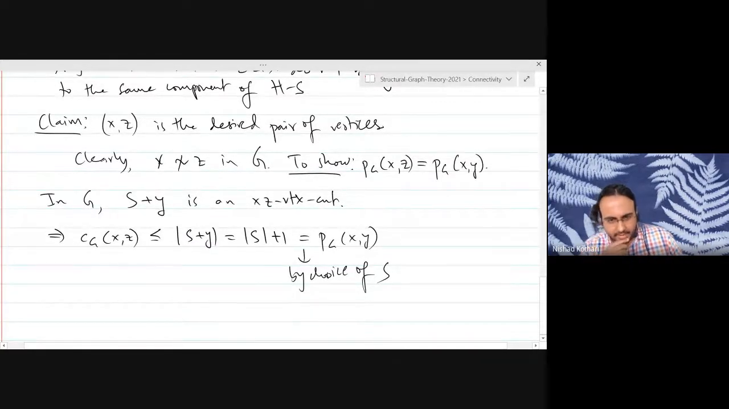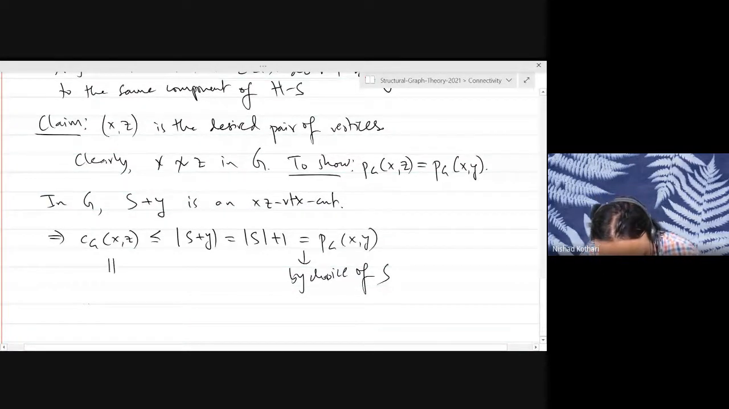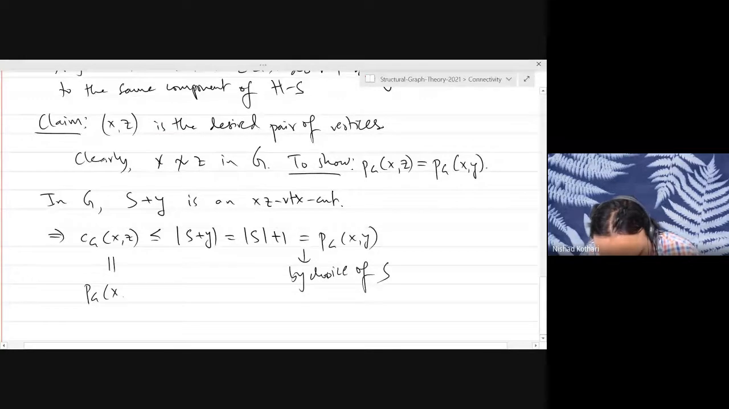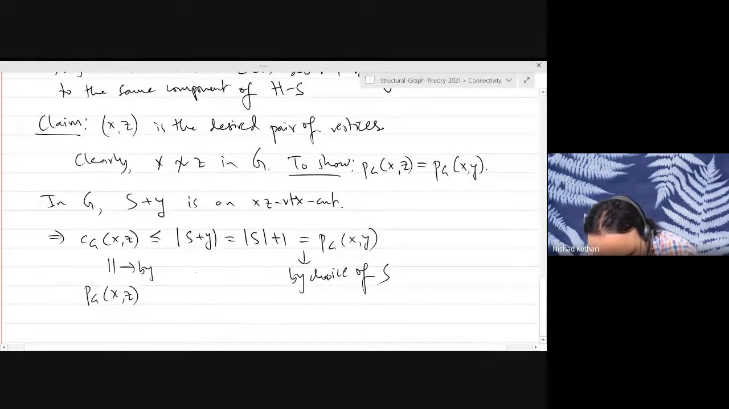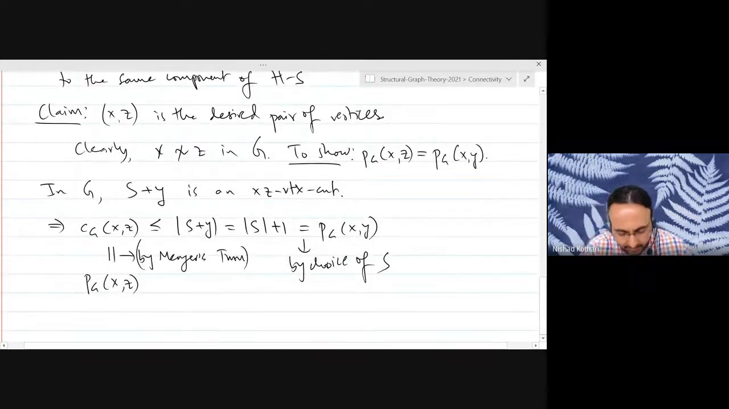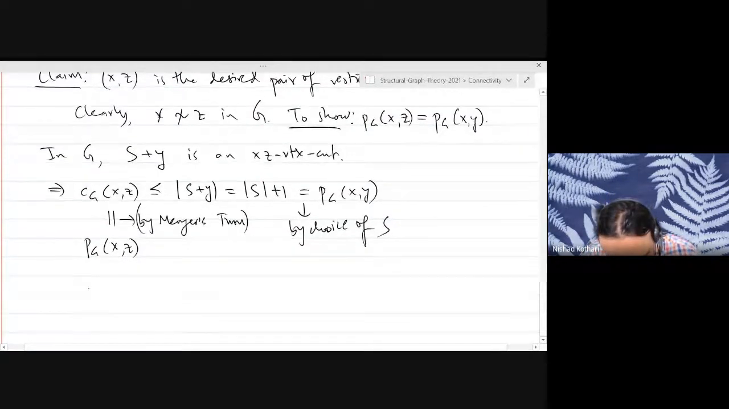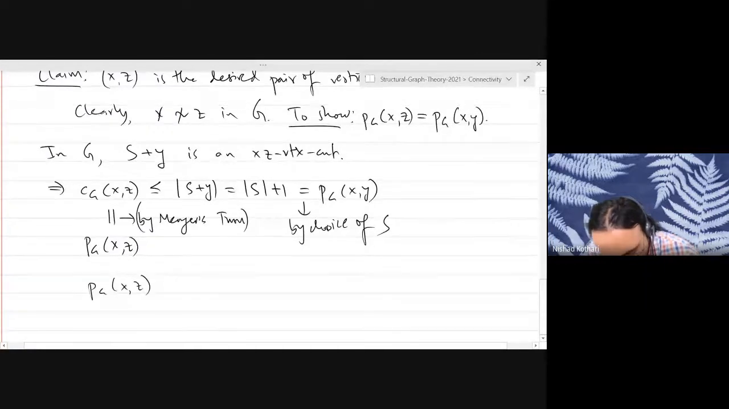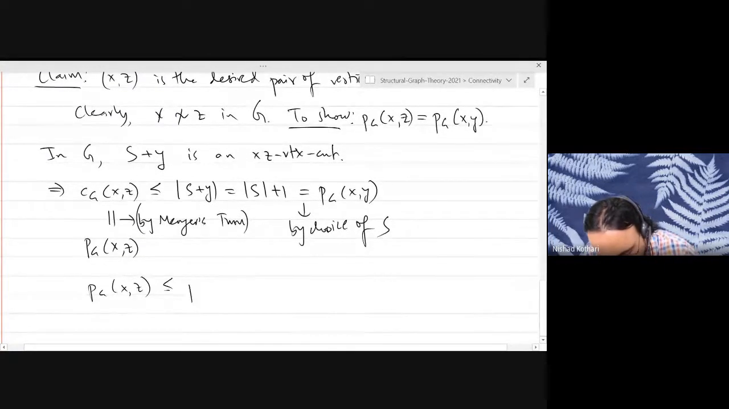All right. And finally, notice that this is equal to the number of paths in G between X and Z by Menger's theorem. Because X and Z are non-adjacent in G, so I can apply Menger's theorem. So what are we saying? We are saying that the number of paths between X and Z is less than or equal to the number of paths between X and Y.